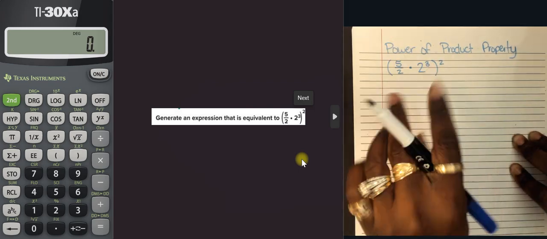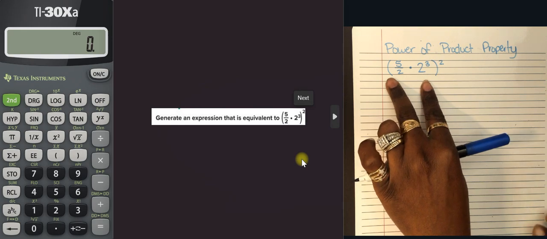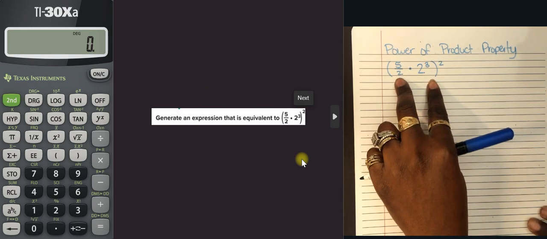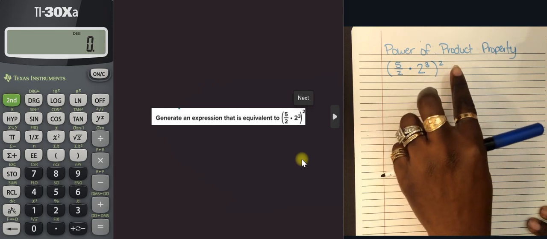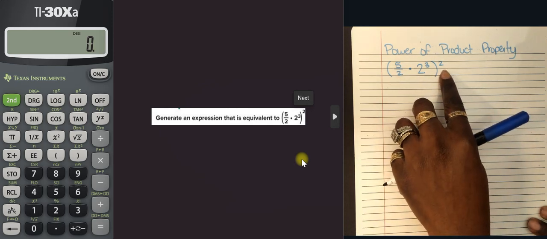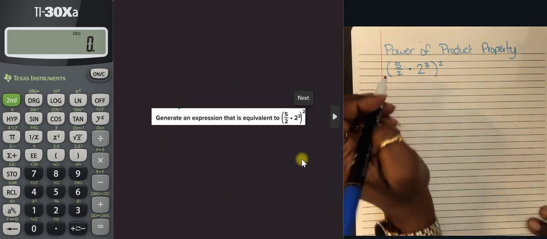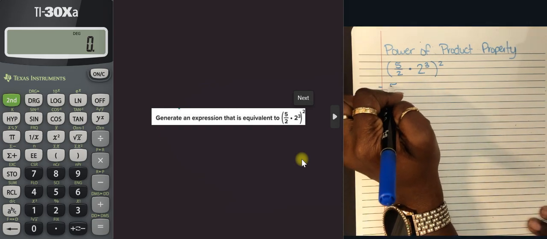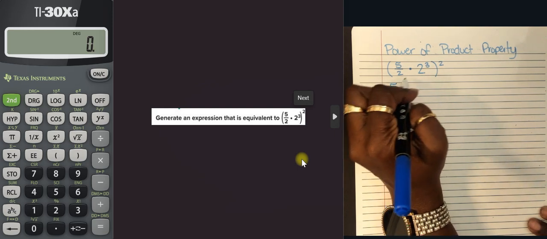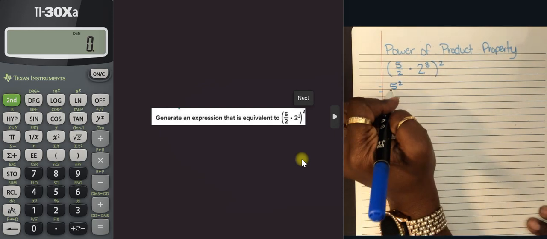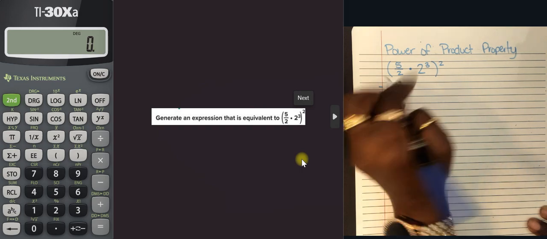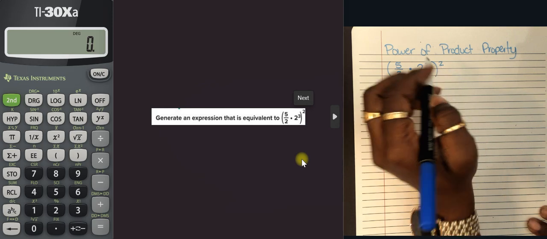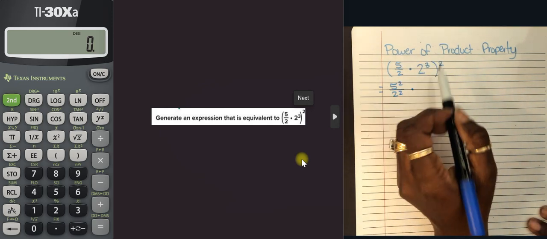And basically, what that means is anything that's inside of our parentheses. So notice that we are multiplying. So everything that's within our parentheses is going to be raised to the power of 2. So what that looks like is I'm going to take my 5 halves. That's the same thing as saying 5 to the power of 2, divided by 2 to the power of 2. Everything needs to be raised to the power of 2. Okay. And then we're going to multiply here.